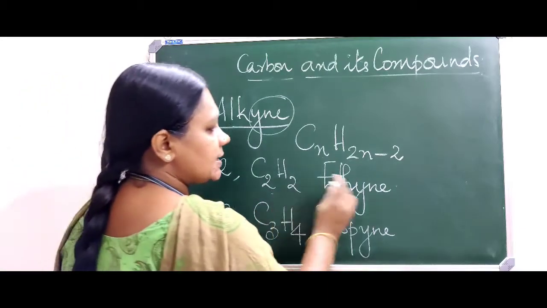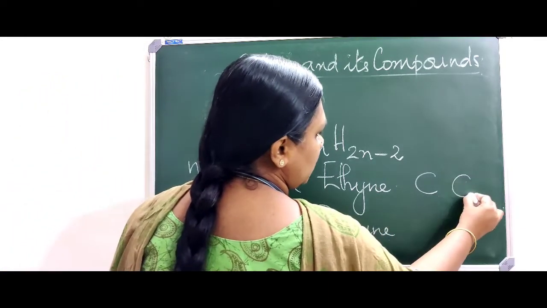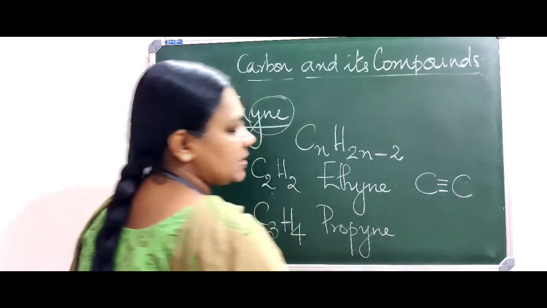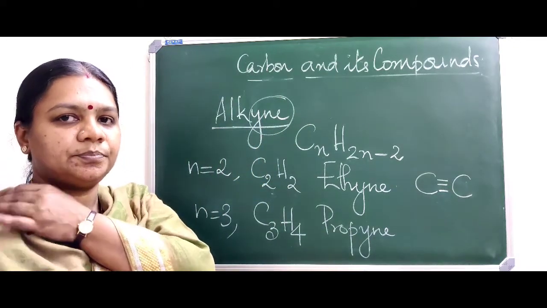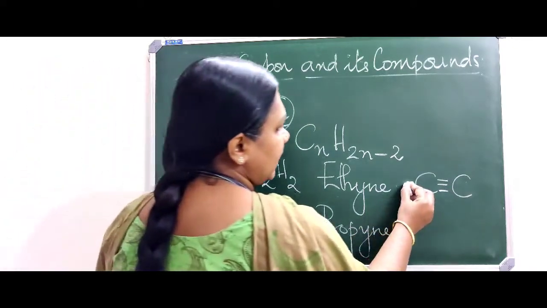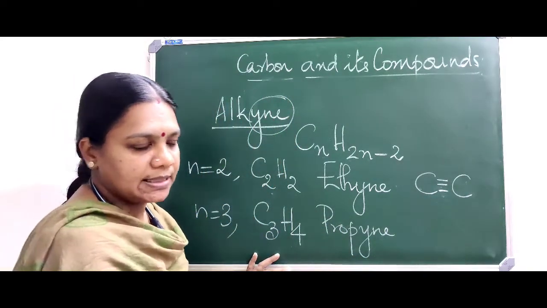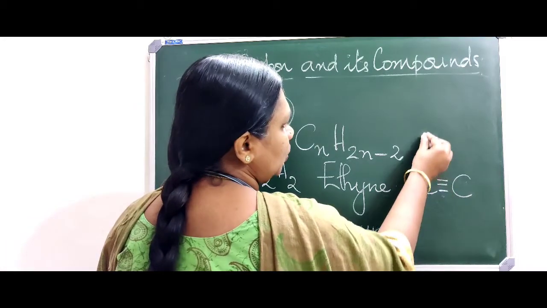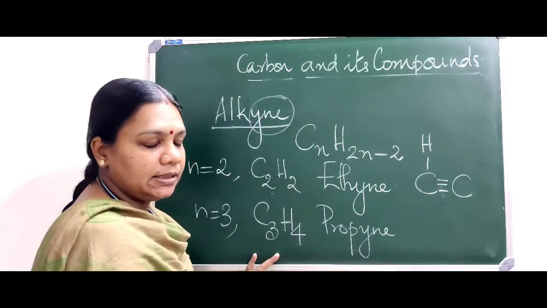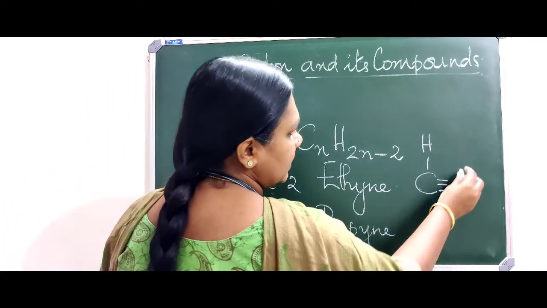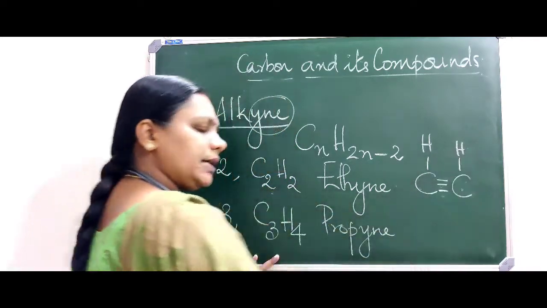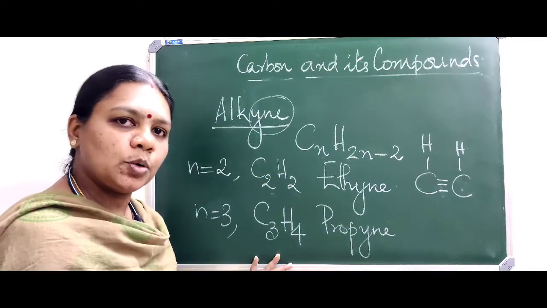Moving on to the structure of ethyne, we have two carbons. Between the two carbons there is a triple bond, and the valency of carbon being tetravalent, 3 valencies it has already satisfied. It requires only one more, that is satisfied by hydrogen. The second carbon also has 3 valencies completed. It also requires only one more.